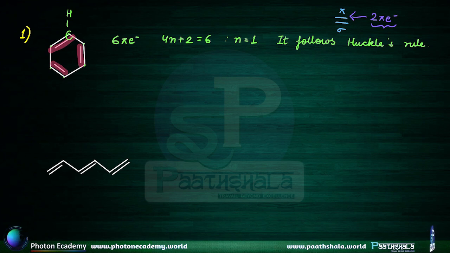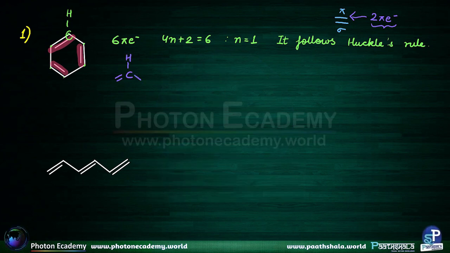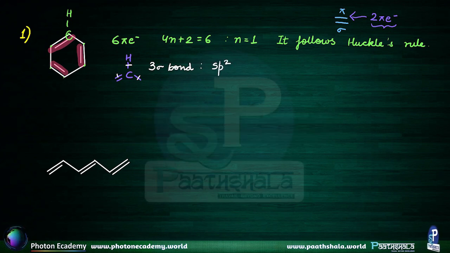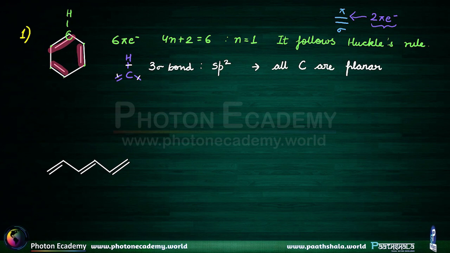So it has a sigma bond here, a sigma bond here, and one sigma here. It has 3 sigma bonds, and we can say that it is sp2 hybridized. So all carbons are planar here, and this is a planar compound.